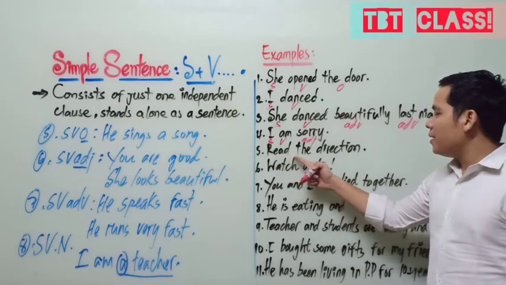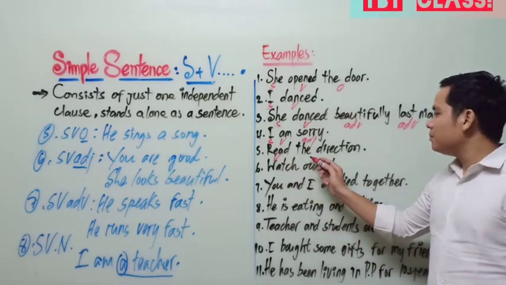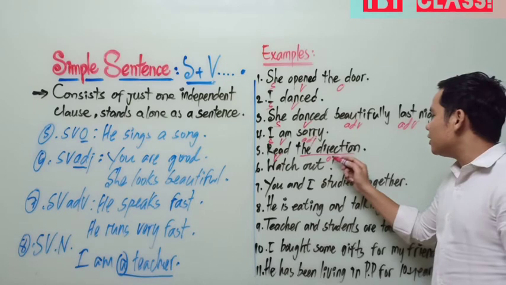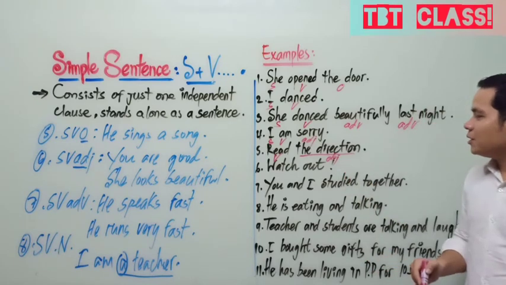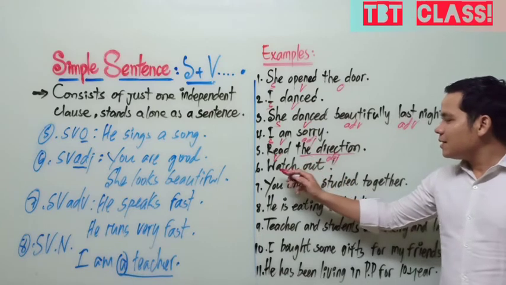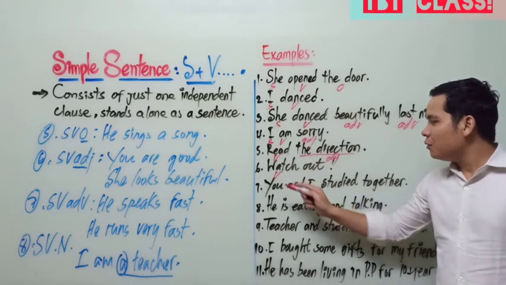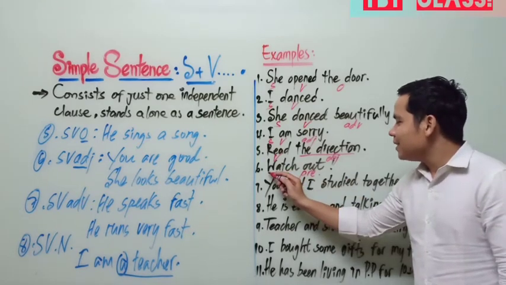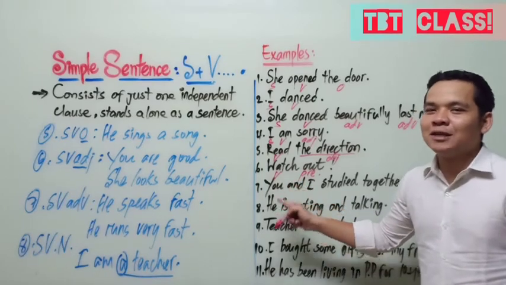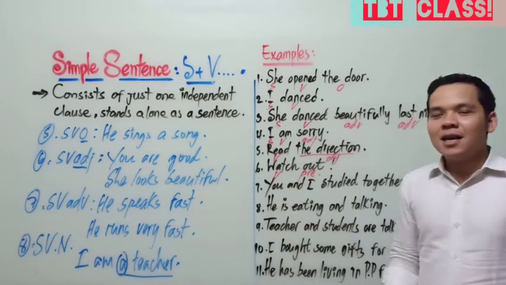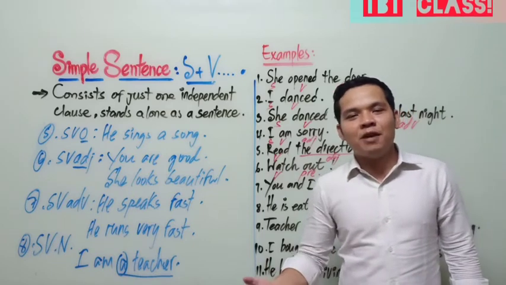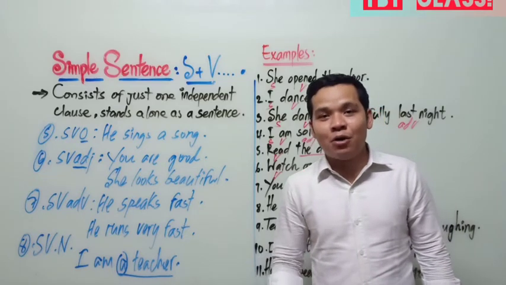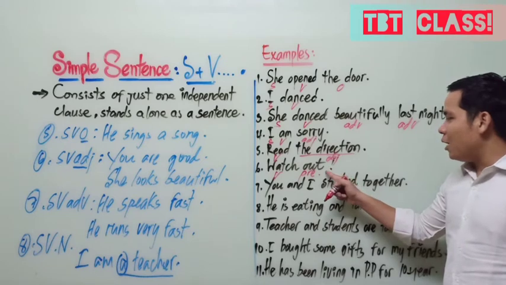Number 5. Read the directions. Verb and object. Okay. Verb and object. Number 6. Watch out. Verb, preposition. But we can call this a compound verb also, or we call it a phrasal verb. We call it phrasal verb because compound verbs have many forms, like verb plus preposition, that we normally call phrasal verb, which can also be called compound verb. So like this we can call it compound verb.